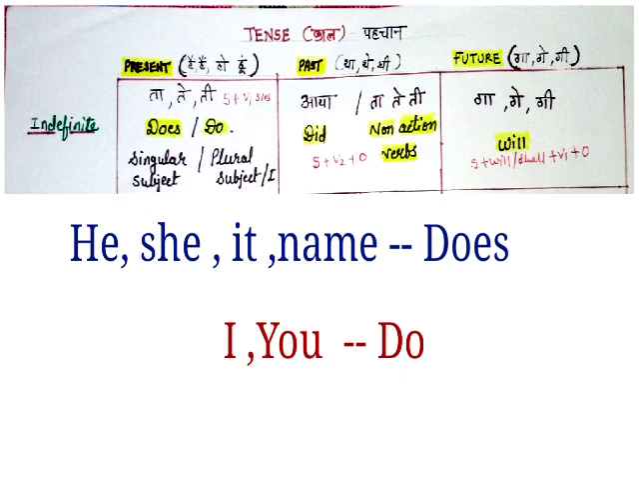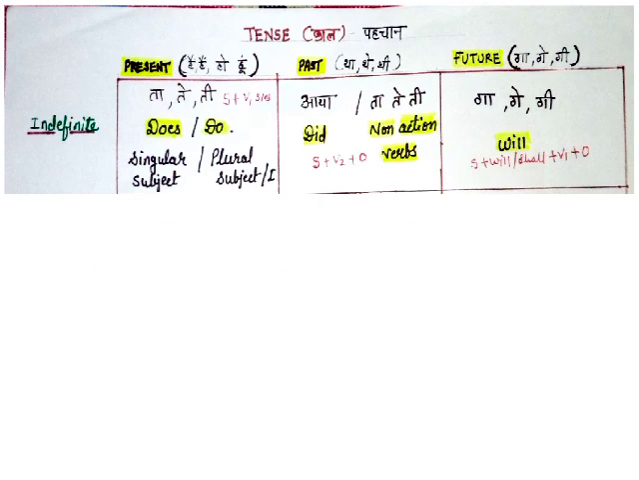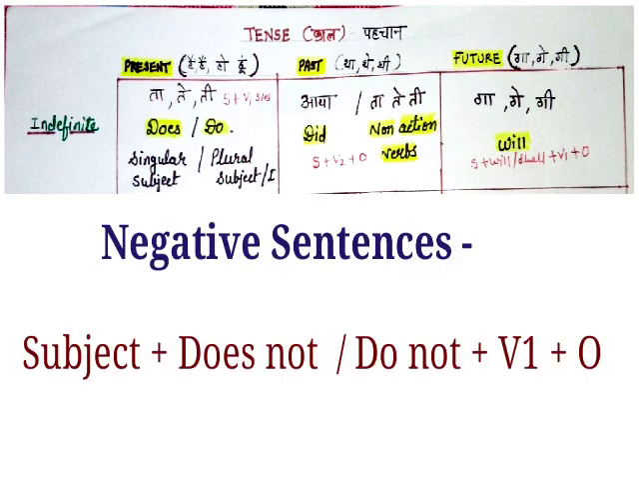So the formula of present indefinite will be subject plus V1, S or ES with the verb, and object. Later when we learn about the present indefinite tense, I will explain to you how you should apply S or ES with the verb and where you have to apply it. Along with the negative sentences, we have to add do not or does not after the subject. So the formula will be subject plus do not or does not plus first form of the verb plus object.